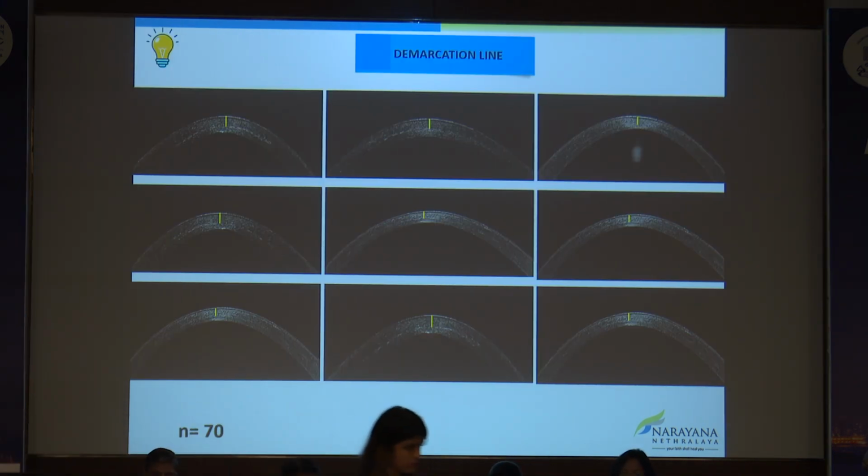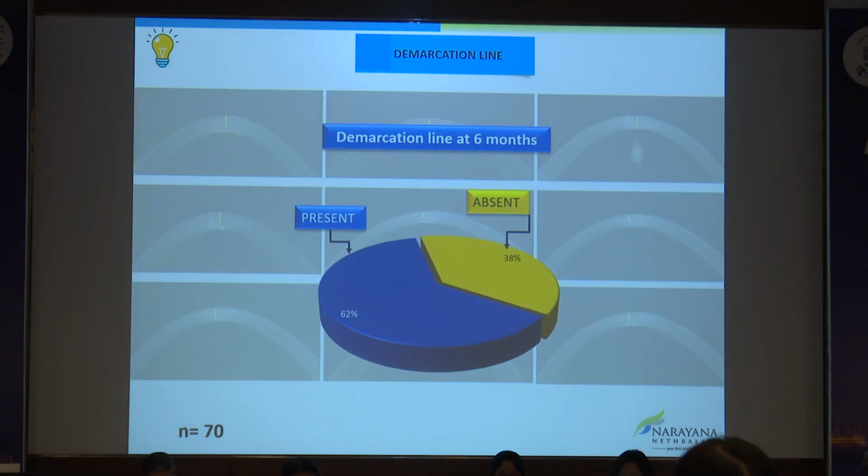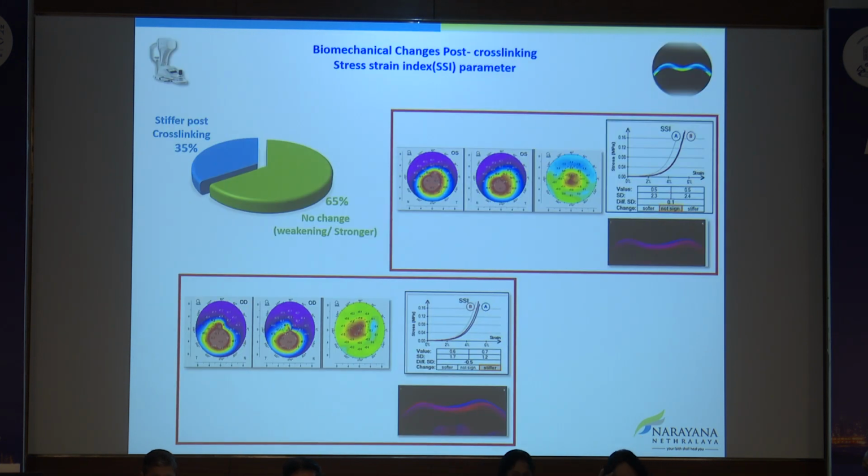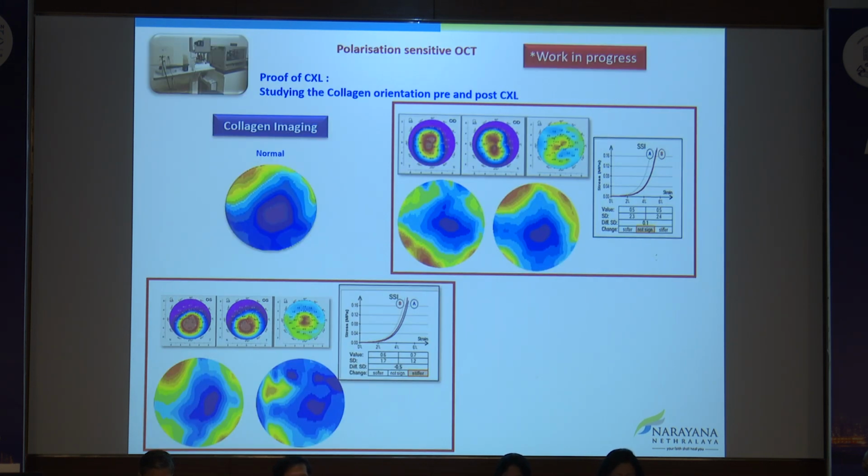The demarcation line was documented in 62% of our patients, present in most of our patients, and it evolved over the 9 months of the longitudinal study. It showed good clinical outcomes even in severe cases. We also assessed the biomechanical strength. We looked at the stress-strain index, and 65% of our post-op patients had no biomechanical weakening. A polarization-sensitive OCT was also done for these patients, and it showed that the collagen orientation and density in the corneas were also improving.